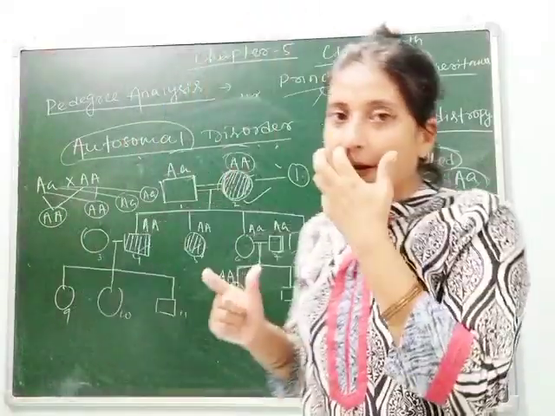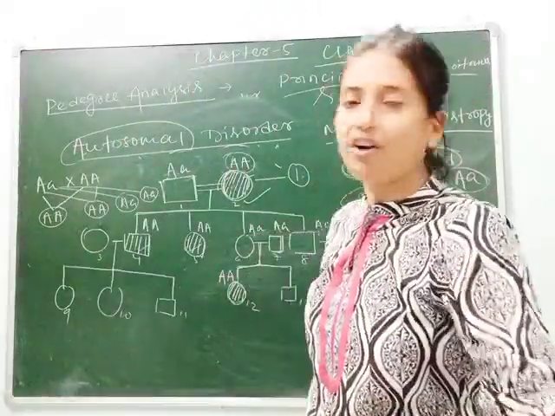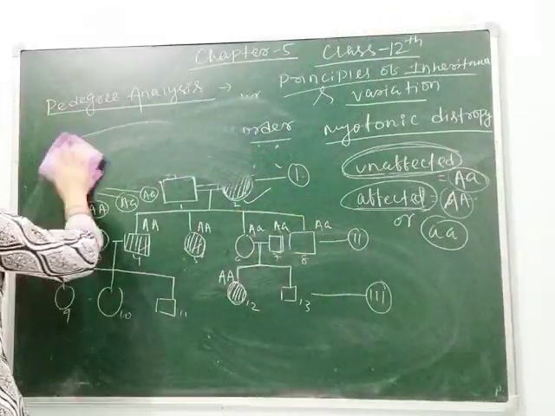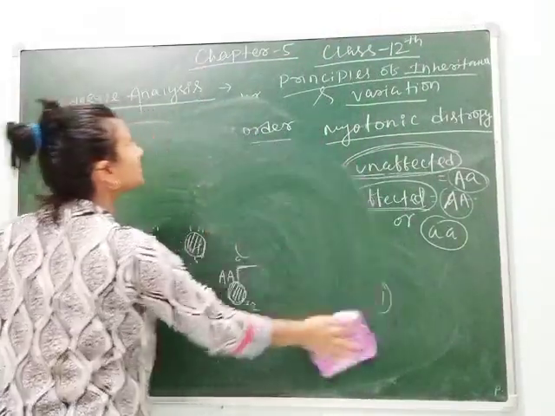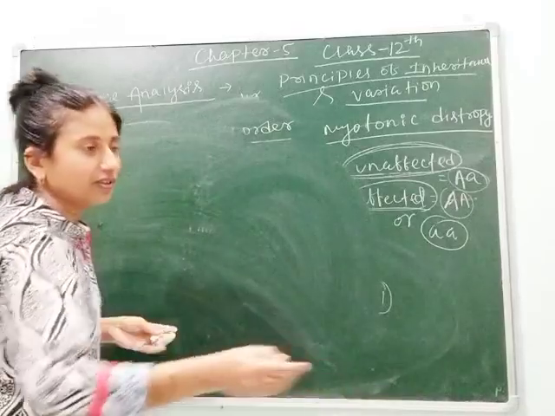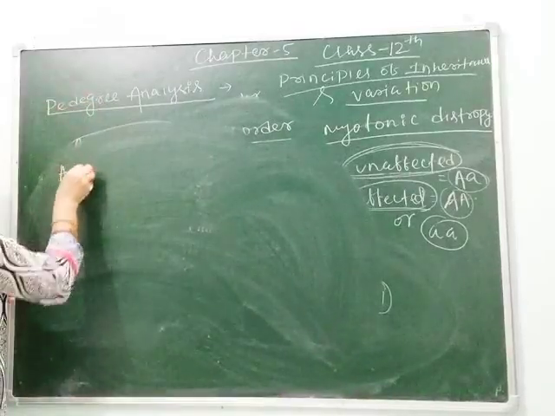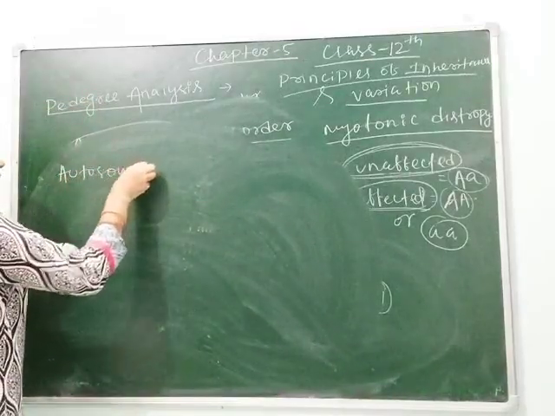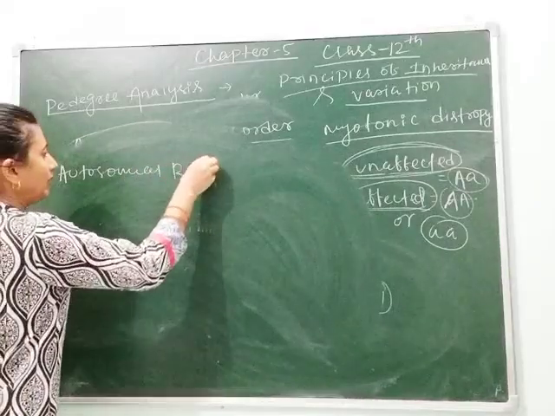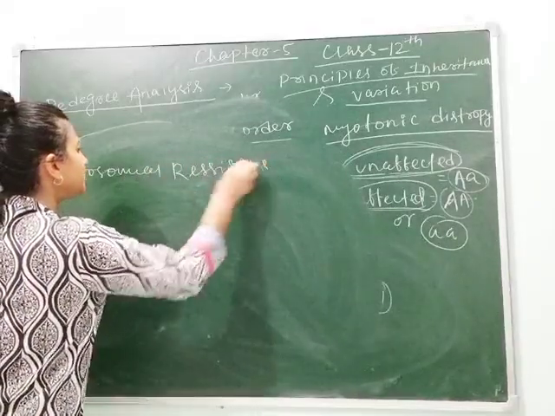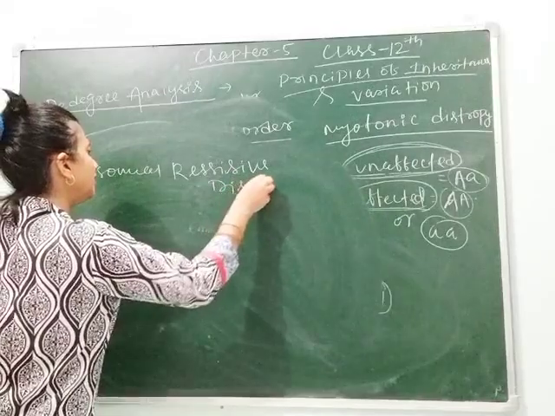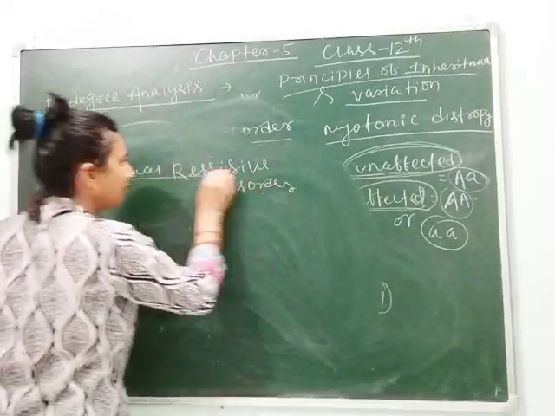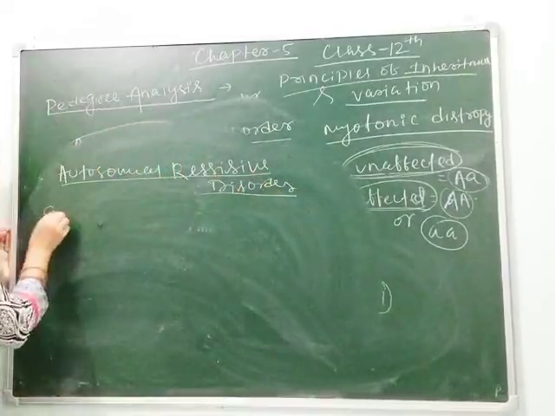Next I will show you the pedigree of autosomal recessive disorder or autosomal recessive trait. Autosomal recessive disorder. Here let's take the example of sickle cell anemia.